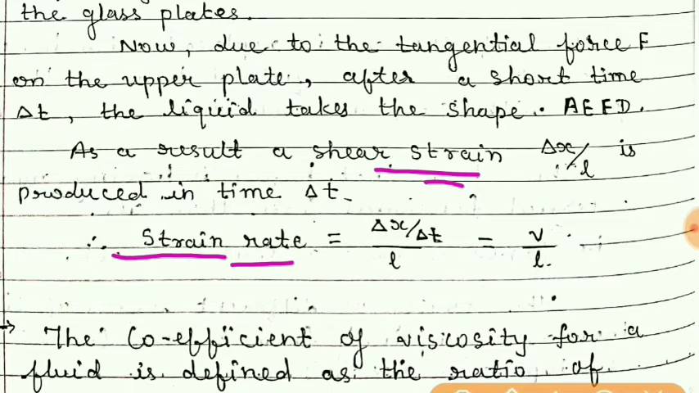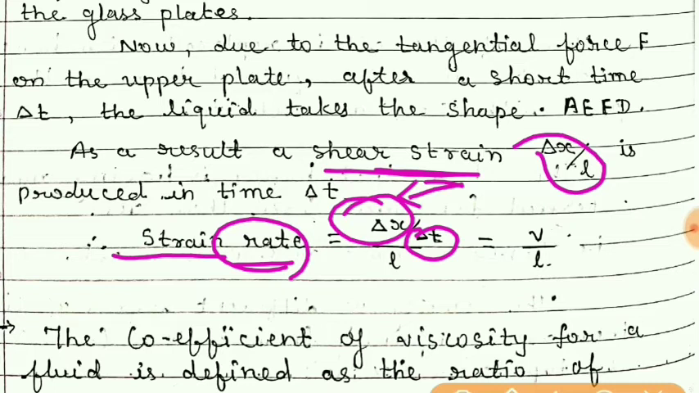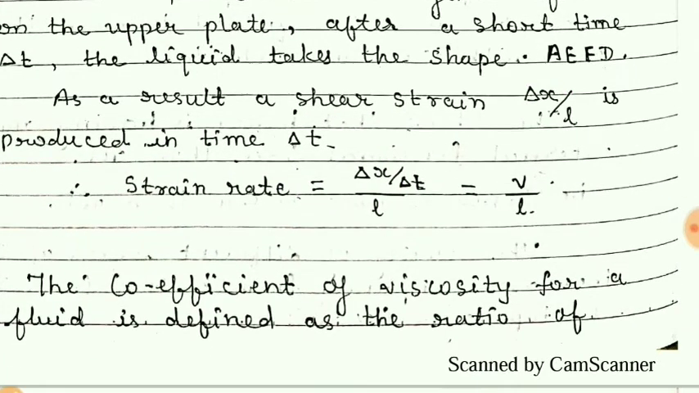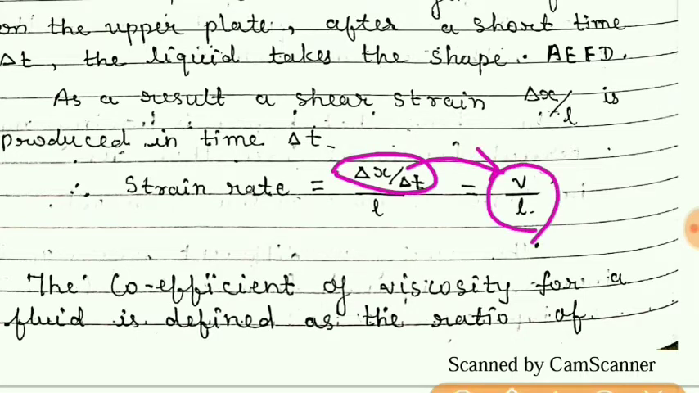Now strain rate. Delta x upon L is the shearing strain, and for strain rate, rate means we have to divide by delta t. So you can see we have divided by delta t because this much distance was covered in time delta t, so there is some rate of this strain. But students, we know that delta x upon delta t, distance upon time, is speed. So this delta x upon delta t is nothing but speed v. So the strain rate is v by L.